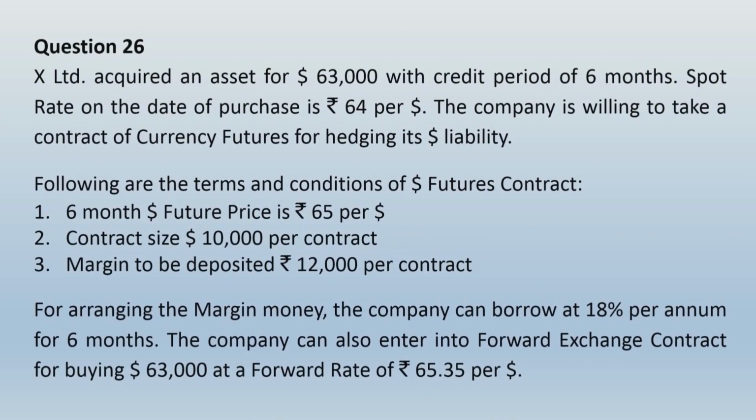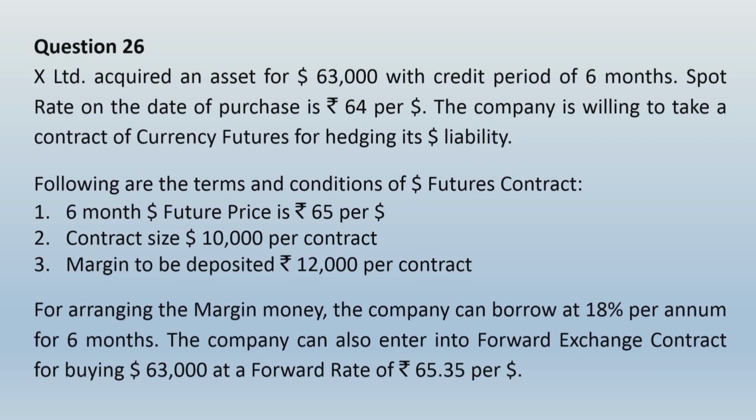X Limited acquired an asset for $63,000 with a credit period of 6 months. Spot rate on the date of purchase is rupees 64 per dollar. The company is willing to take a contract of currency futures for hedging its dollar liability. Following are the terms and conditions of dollar future contract. 6-month dollar future price is rupees 65 per dollar.